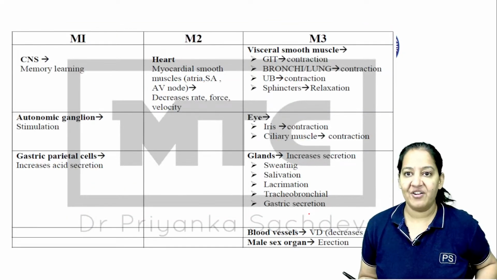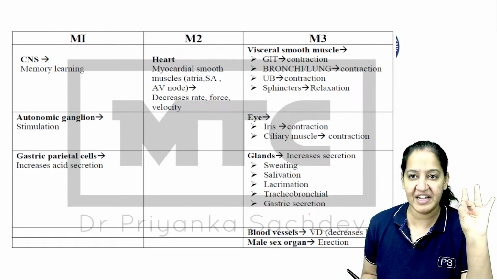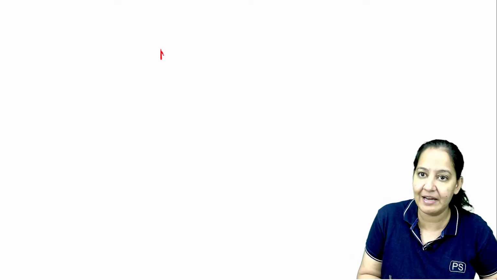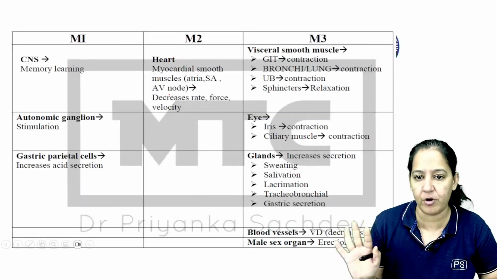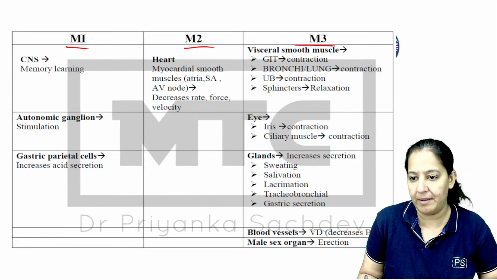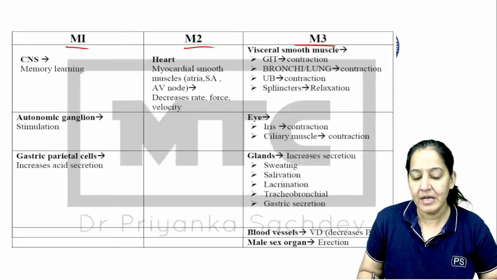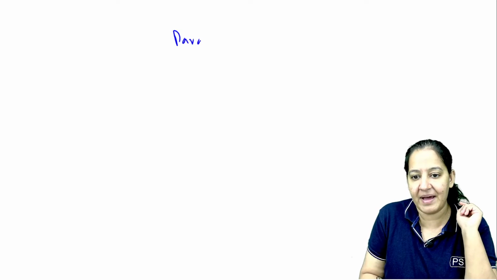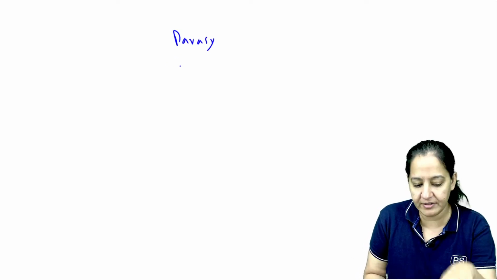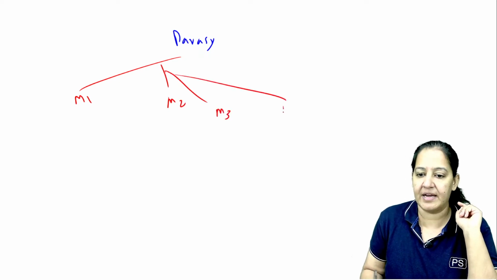I told you about the muscarinic receptor. For the parasympathetic system, we have M and N, muscarinic and nicotinic. Muscarinic receptors are basically of 5 types: M1, M2, M3, M4, M5. But out of them, the first 3 are important; M4 and M5 are not important. So have a look at M1, M2, M3. Regarding nicotinic receptors, there are 2 types, NM and NN. So a total of 5 types of parasympathetic receptors are there. What are the 5 types? M1, M2, M3, the 3 muscarinic.